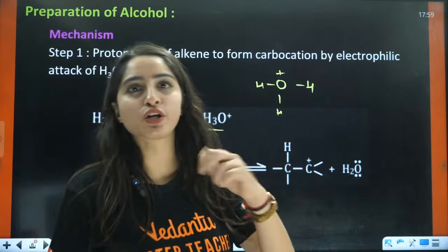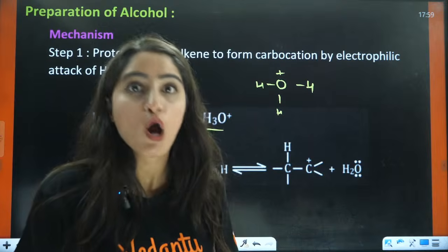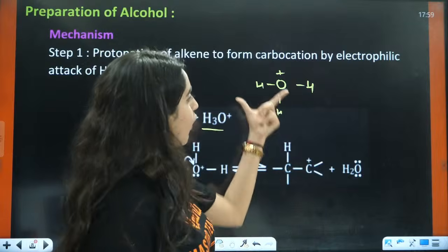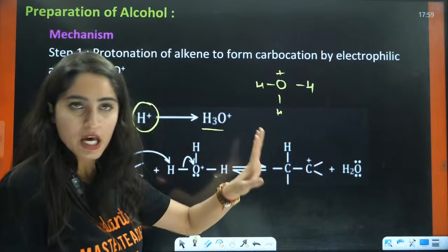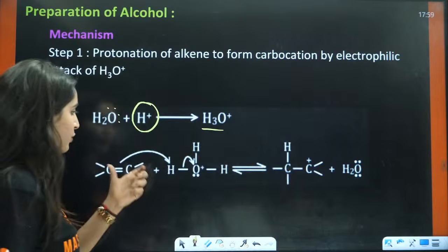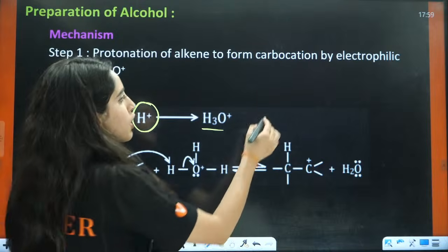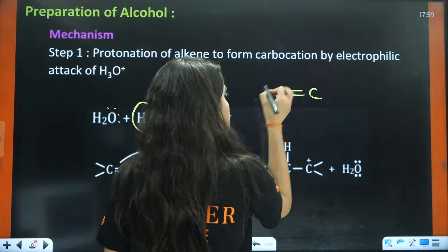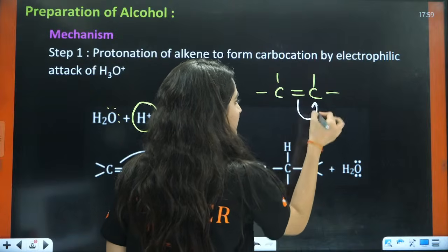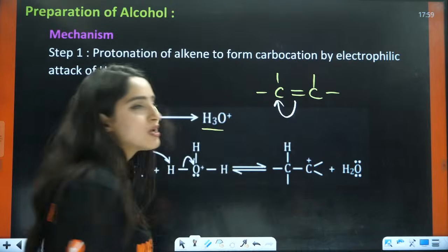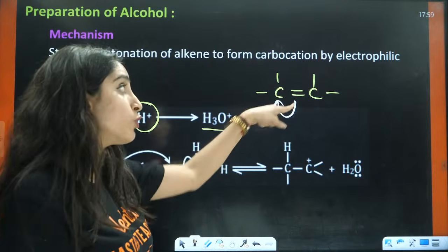For example, nitrogen usually forms 3 bonds, right? So when nitrogen forms 4 bonds, it will have a positive. Oxygen usually forms 2 bonds. So when oxygen is forming 3 bonds, it will have a positive on it, right? So this is H3O positive. Now, next thing is what you are going to do. Here you have alkene. Now what will happen? Always remember this thing. When you have this double bond, what will happen basically? The electrons are going to jump either on this position or on this position. I will tell you to where it will jump, because that is important.